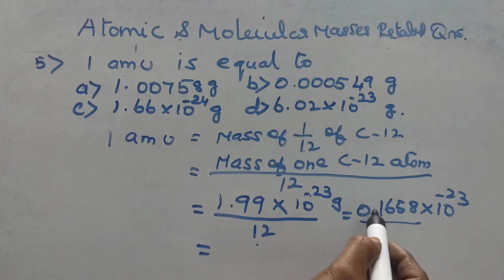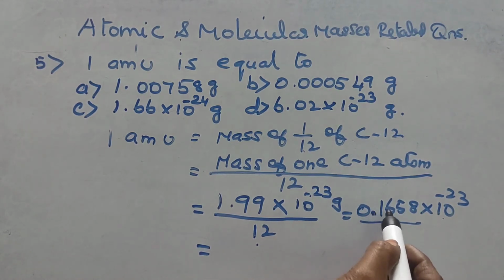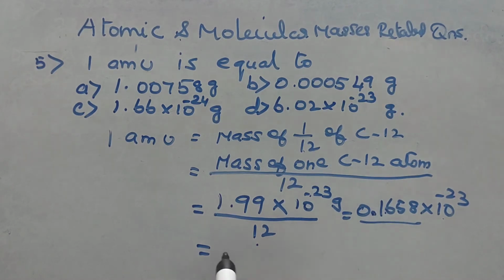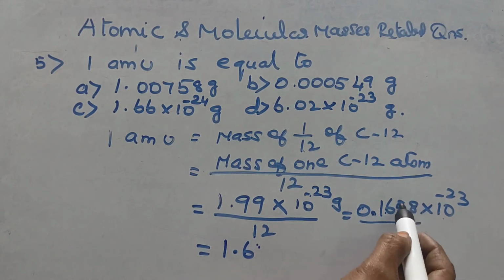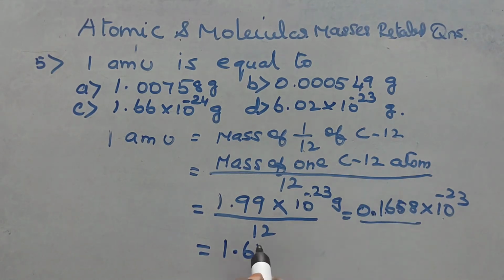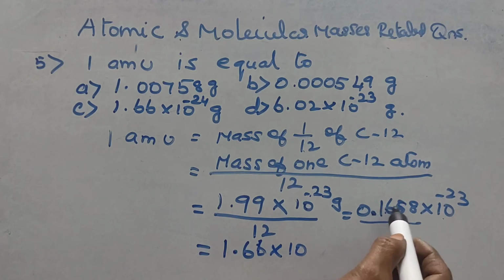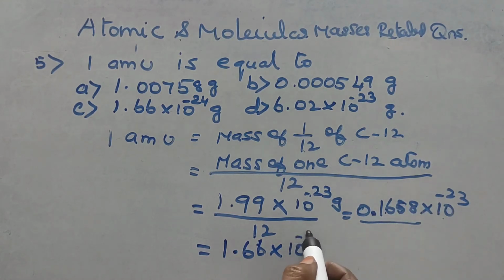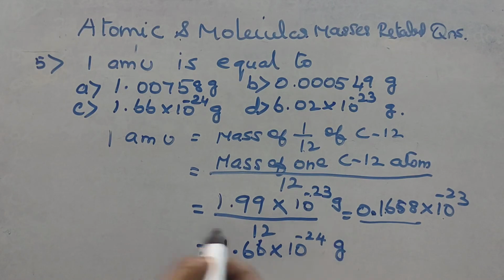Now we are going to use scientific notation. So this point has to be moved to this place. So 1.6, the next digit is 8, so we can round off to 2 digits after the decimal, so 1.66 into 10 power. One digit we have moved towards the right side, so minus 1 has to be added. So 1.66 into 10 power minus 24 gram. So option C is the correct answer.